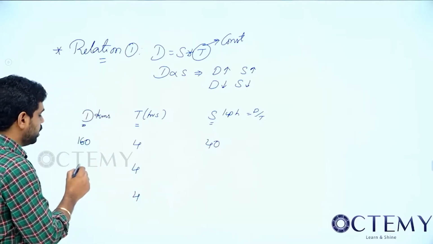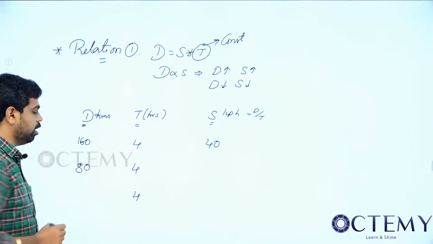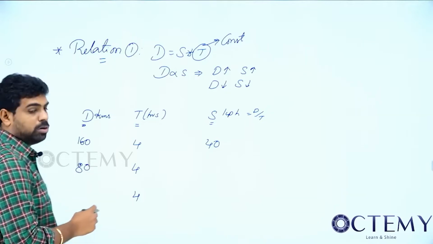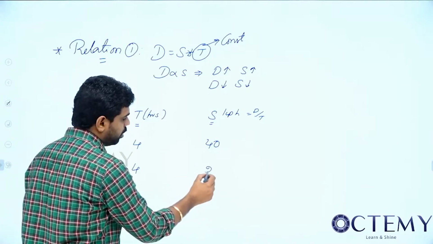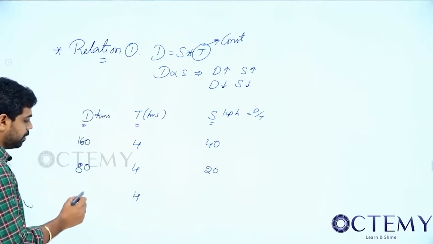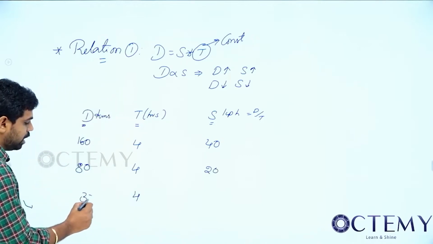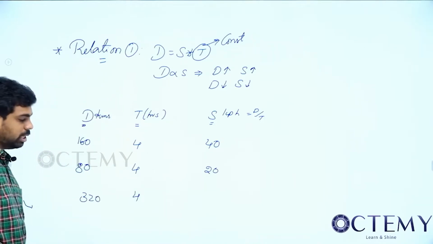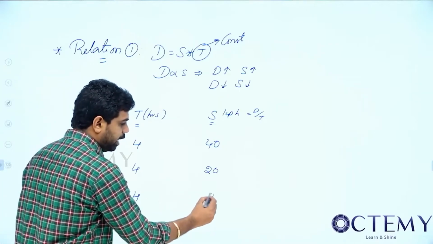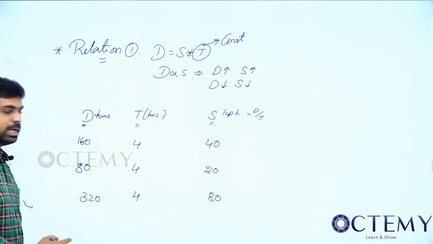If I want to travel 80 kilometers, how much should it be? 20 kilometers per hour. When I want to travel 320 kilometers, it should be 80 kilometers per hour. Am I correct or not?